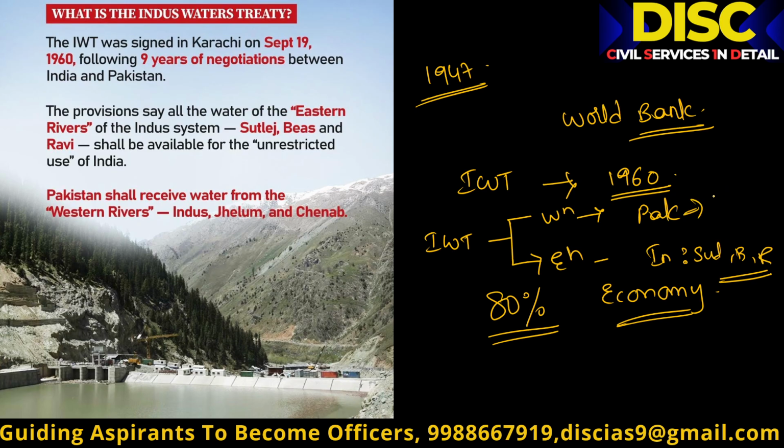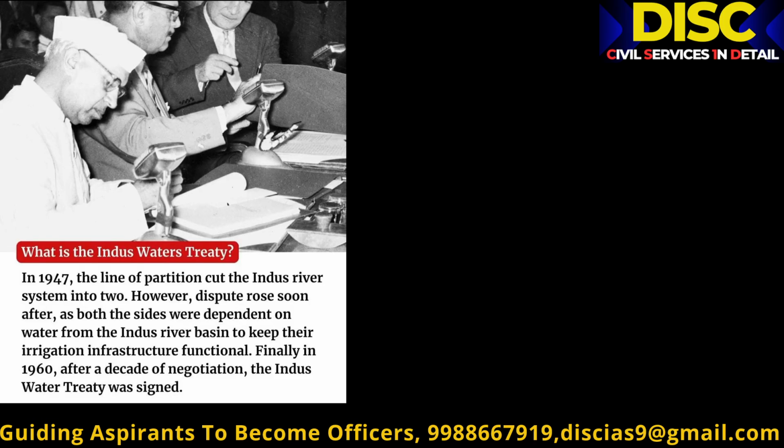The western rivers, those are Indus, Jhelum and Chenab, will go to Pakistan. This is what they decided. When they were deciding, they added a clause: there is no exit clause, meaning no one can exit from this treaty. This is the main point in this treaty.